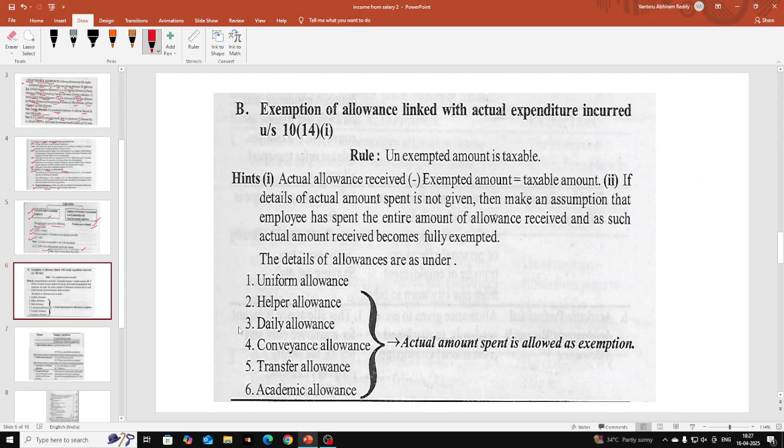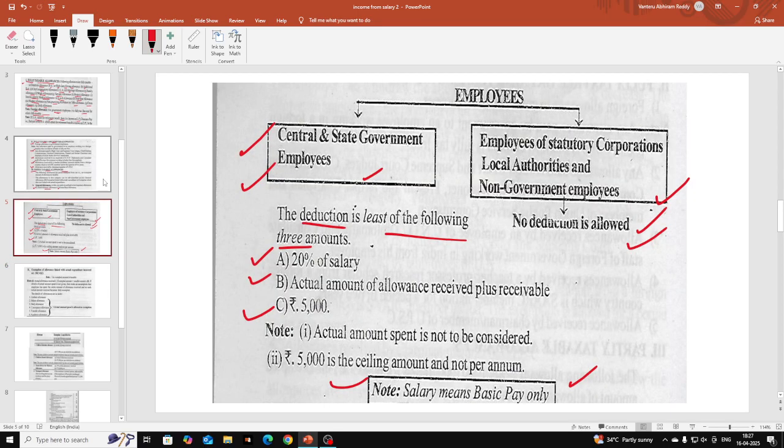Okay, and next, house rent allowance. House rent allowance, actually if you want to give any deduction for house rent allowance, we have to categorize where actually the employee is living, whether in metropolitan city or non-metropolitan city. Okay, so we should see that. And if he is living in metropolitan city, the deduction is least of the following three. Okay, actual HRA received, and next one, second one is the rent paid minus 10% of salary. Third one, in case of metropolitan city, is 50% of salary.